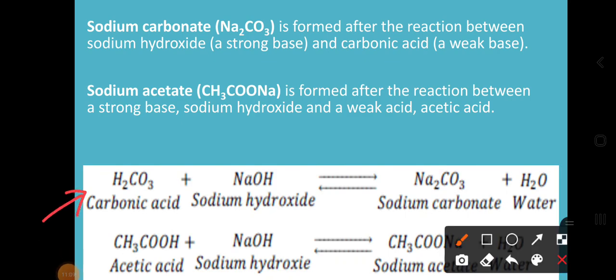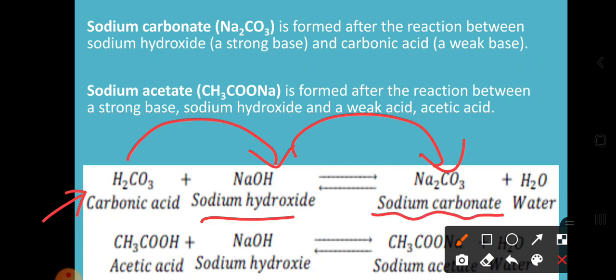What is the formula of carbonic acid? That is H2CO3. It is one of the weak acids, whereas sodium hydroxide is a strong base. So both react with each other. What will you get here? That is sodium carbonate and water formation.